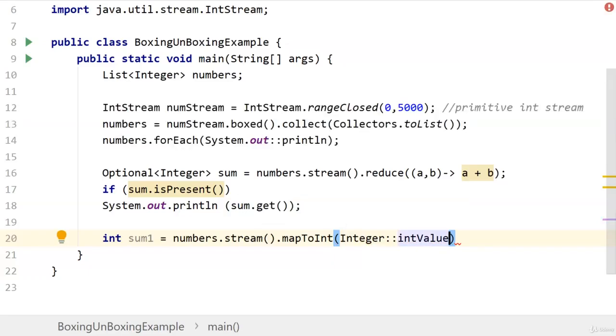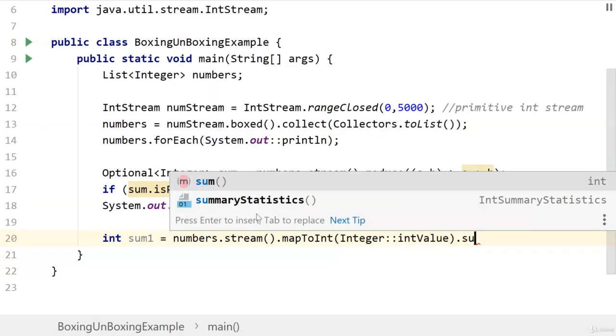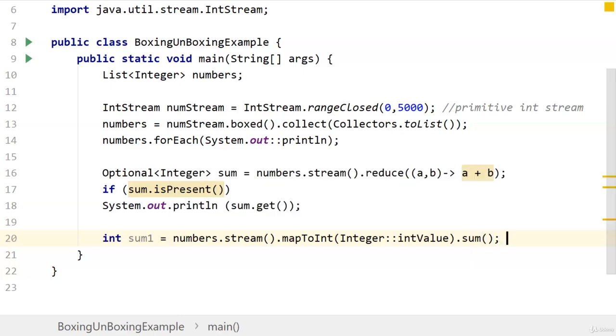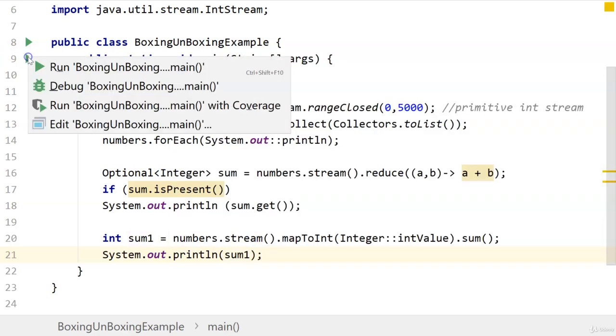So it is converting, or unboxing, Integer to int primitive values, and then afterwards we can just use the .sum. And let's print out sum1. Now let's run this example.